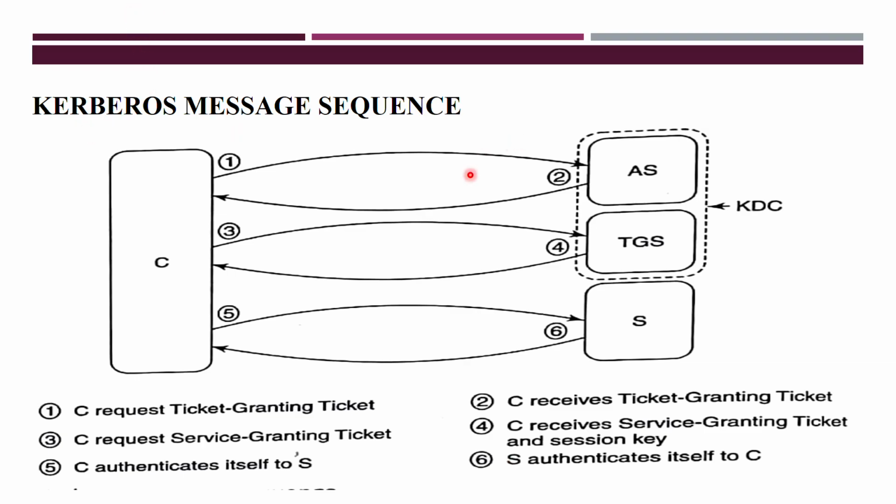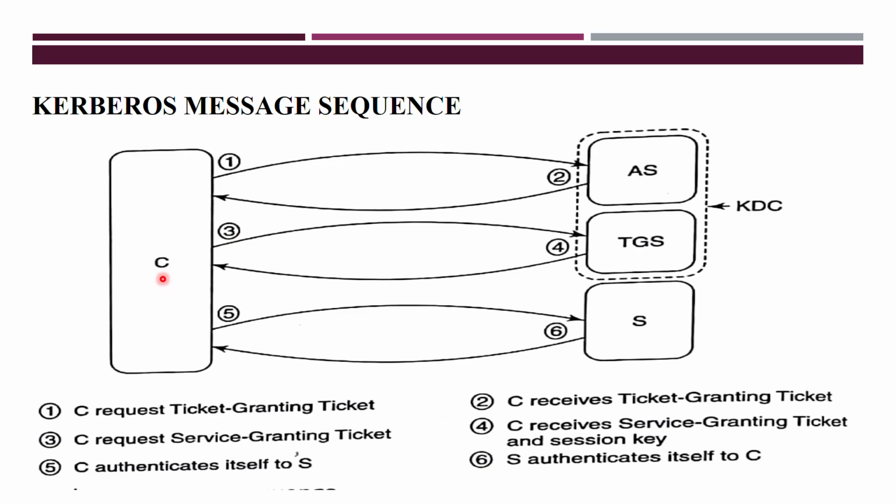In this message sequence, you are using two extra things, the authentication service and the ticket granting service, while making the communication. When will we usually go for Kerberos message sequencing? For example, assume that C is a client and this client wants to communicate with multiple servers.